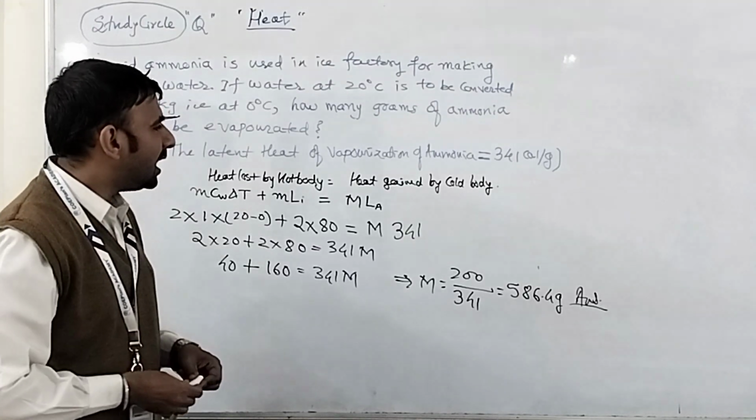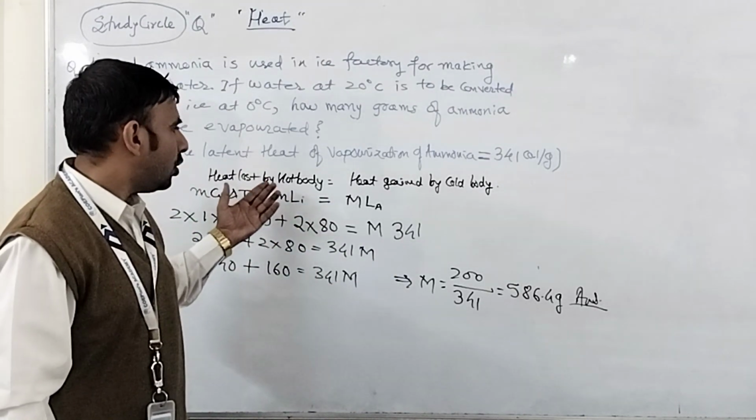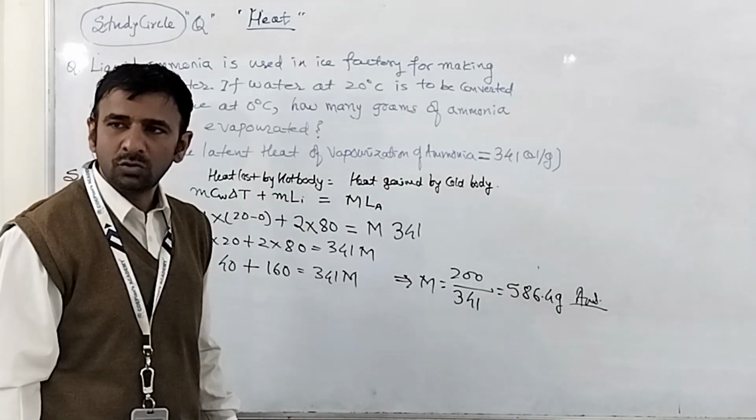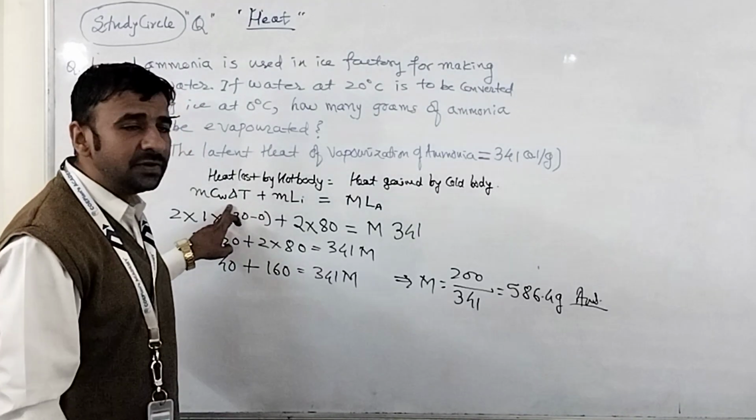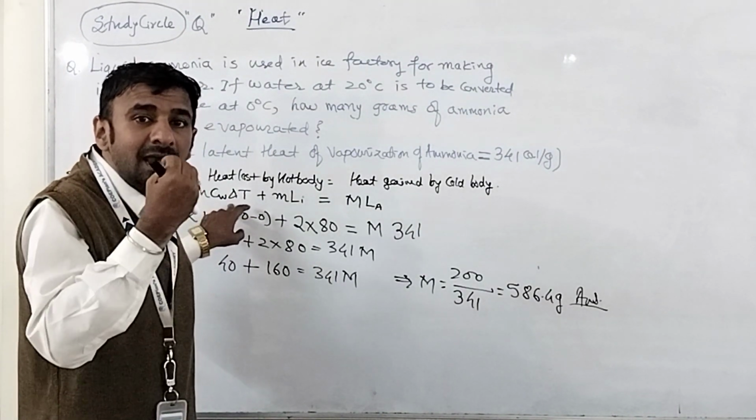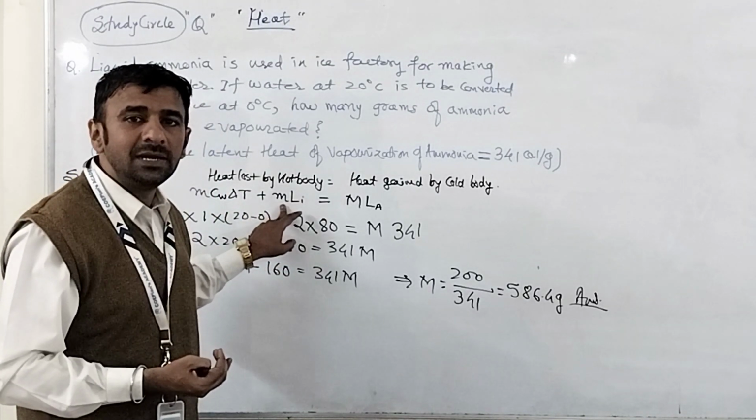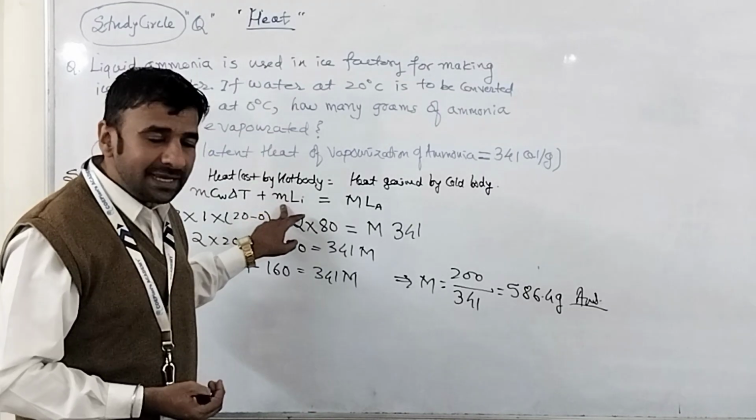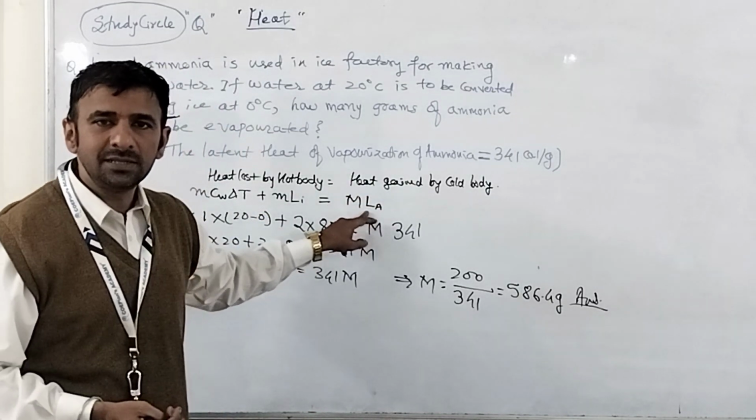Okay, so that's how you have to proceed. You have to simply use the heat lost by the hot body equal to the heat gained by the cold body. And remember here you have to use the specific heat of the water till it reaches the temperature at which it will become ice. Then you have to use the latent heat of ice, and that is equal to the heat gained by the cold body. Okay, this is how it goes.